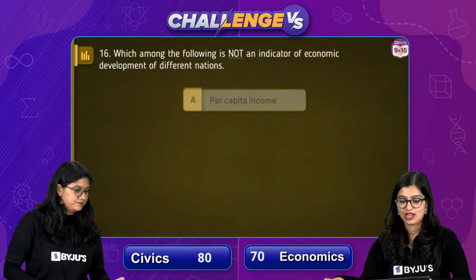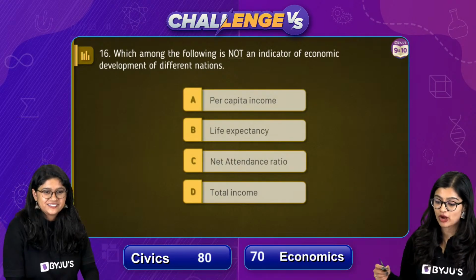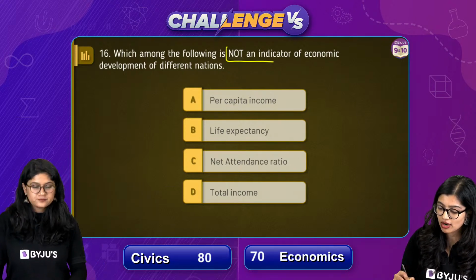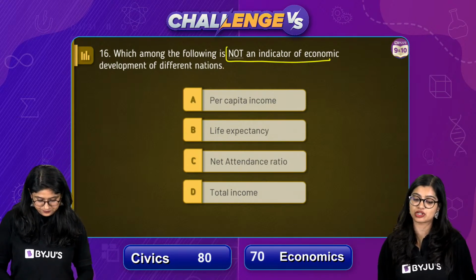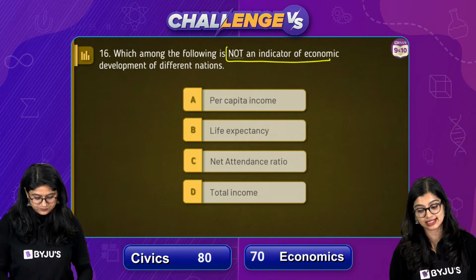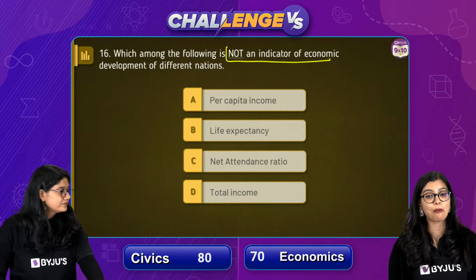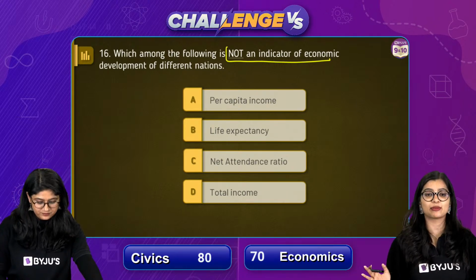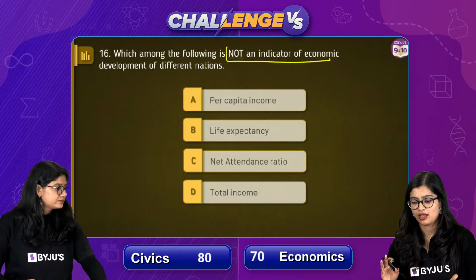Question number 16. Okay. So next question is a very easy one. Which among the following is not an indicator of economic development amongst different nations? Per capita income, life expectancy, net attendance ratio, total income. Now at this point, after solving so many questions, you have to close your eyes and give me the answer because that's how easy this is, right? This is very simple.